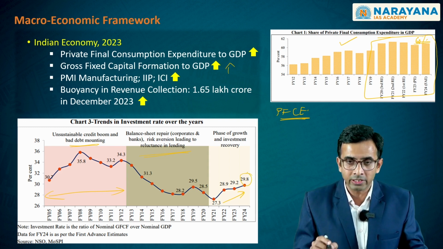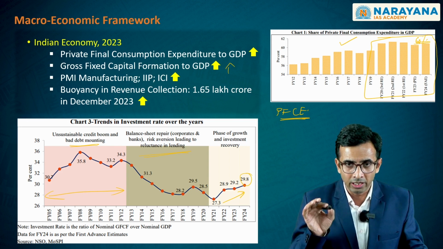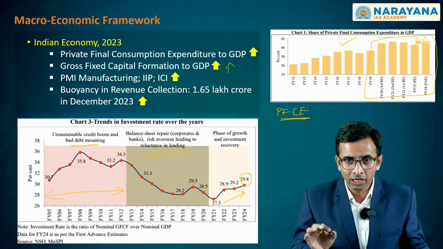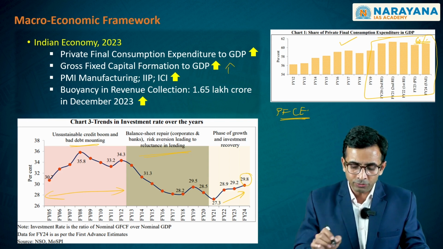As of now, it is at roughly 30% of the GDP, and this is going to prove vital for our sustainable growth in the future. This is what it is projecting.